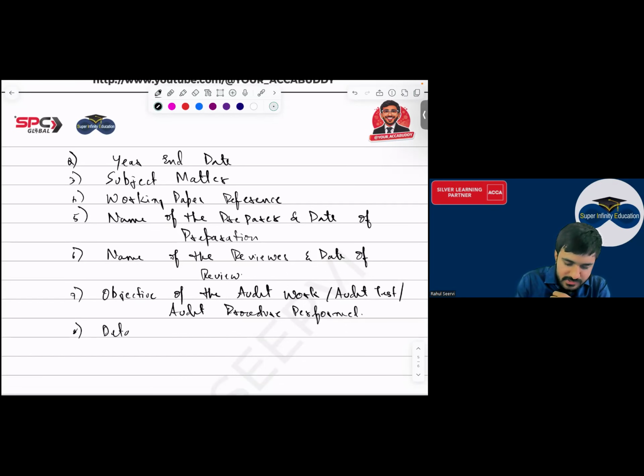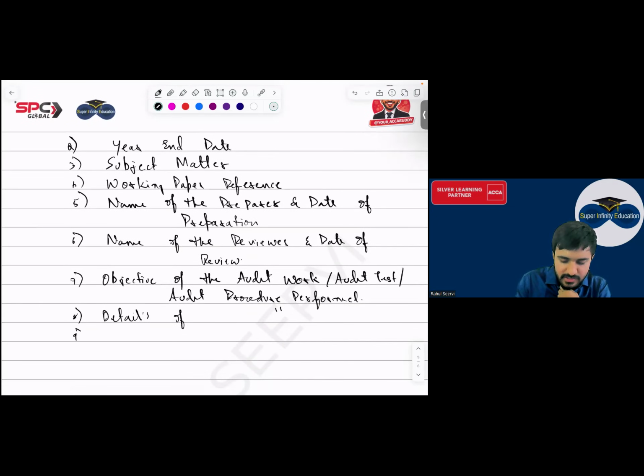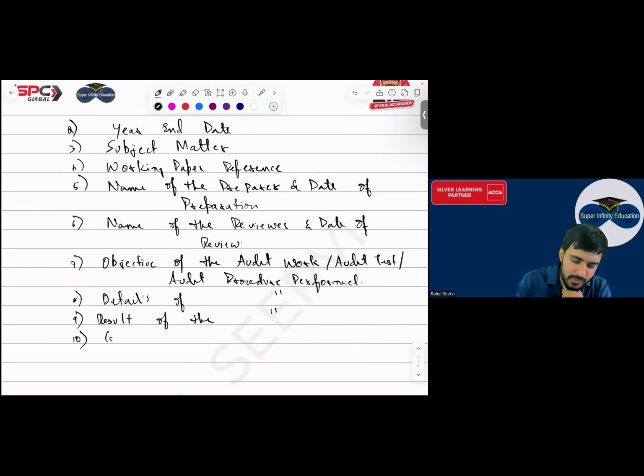Then what? Details of what? Same thing: audit work, audit test, audit procedures. Then result of the same audit work, audit test, audit procedures. And the last one is conclusion. The last one is what, everyone? Conclusion.